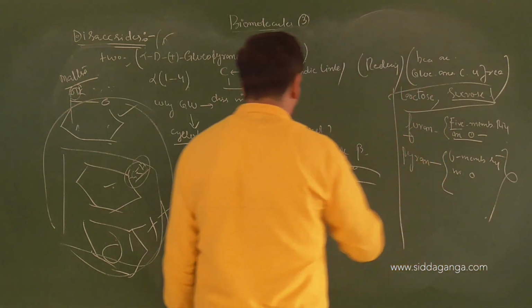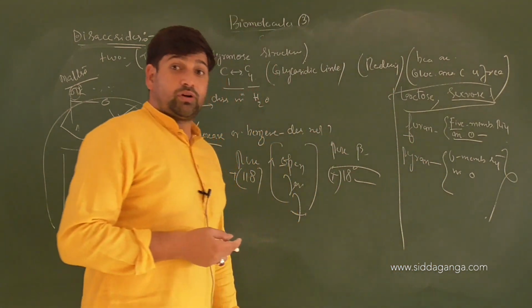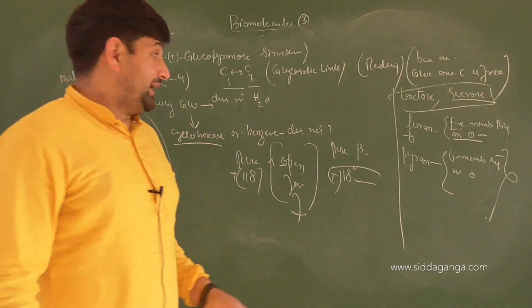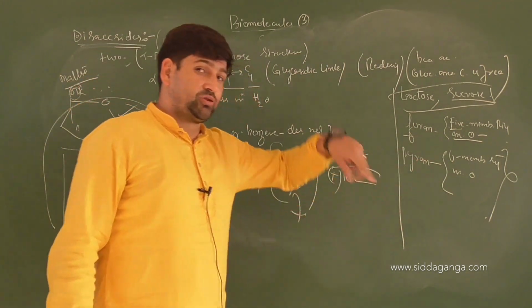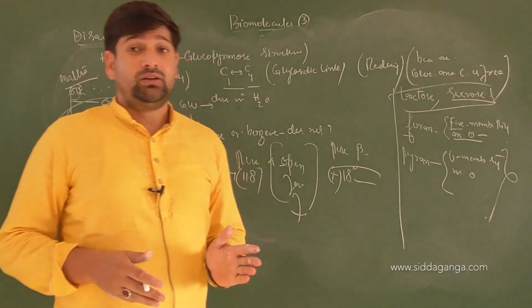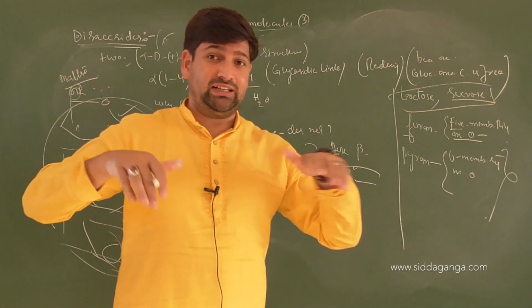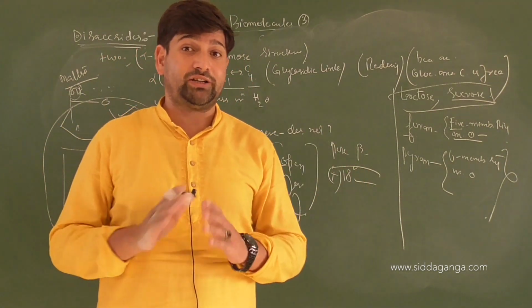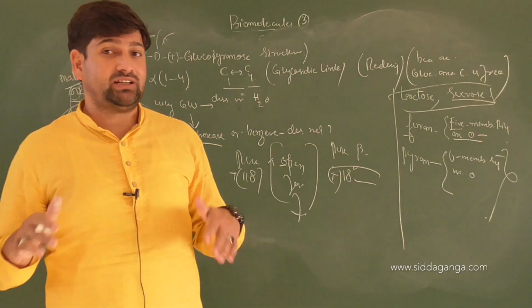So in the furanose form of fructose, how many CH2 groups are going out of the plane? Two. And in case of pyranose, how many CH2 groups are going out of the plane? One. So how do you classify whether it's alpha or beta form with respect to cis and trans positions? Conventionally cis and trans. Technically it's not cis and trans, but conventionally cis and trans positions.